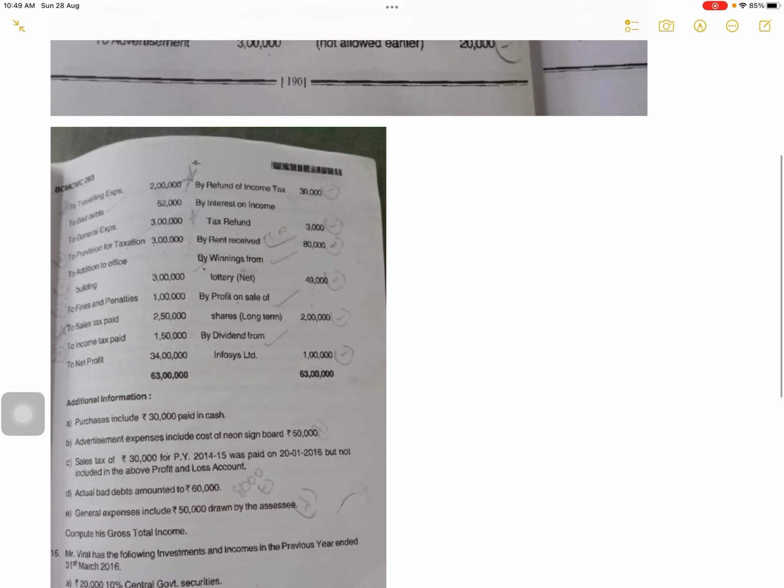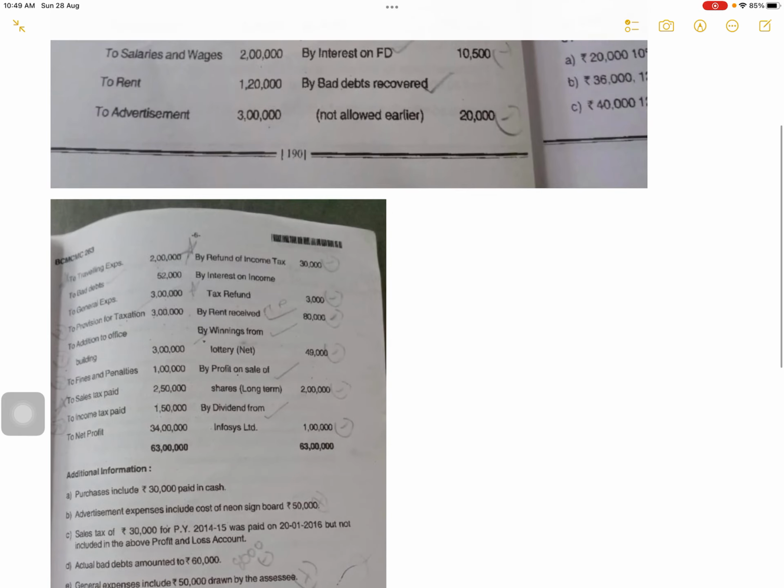Okay, next, to traveling expenses, 2 lakh, it is a P&L item. To bad debt, 52,000 is a P&L item. To general expense, 3 lakh, it is a P&L item. To provision for taxation is disallowed, you will remove the effect. Because of provision for taxation, your net profit has decreased, so you will add provision for taxation. Because this is an expense disallowed, you will add.